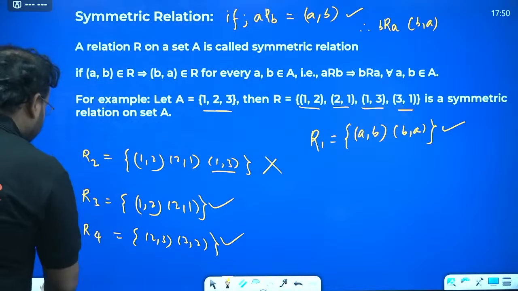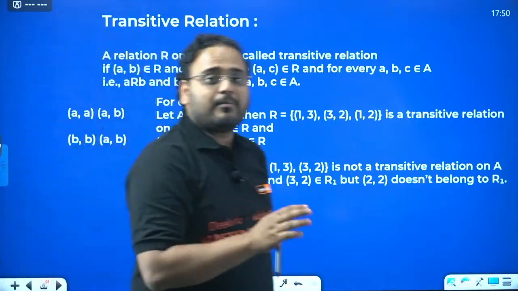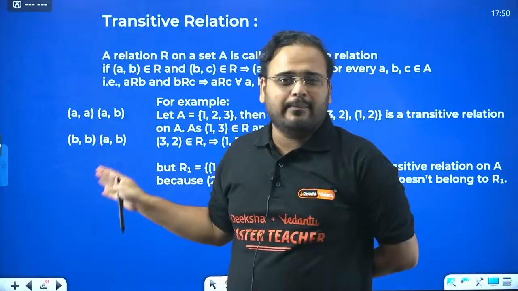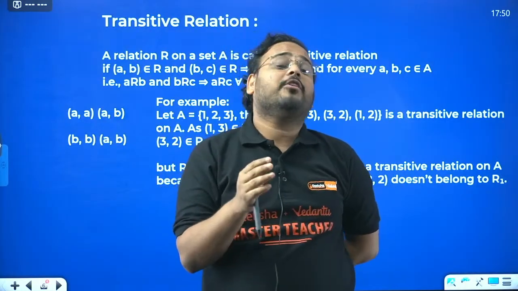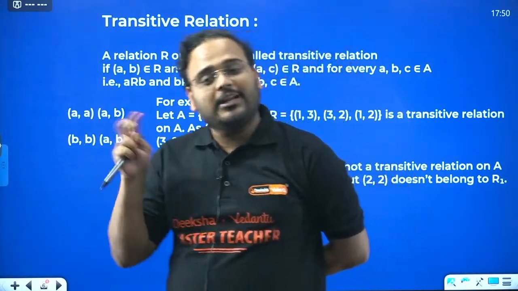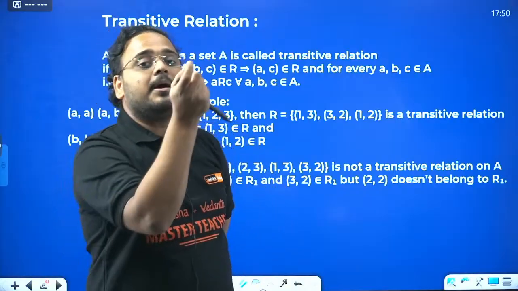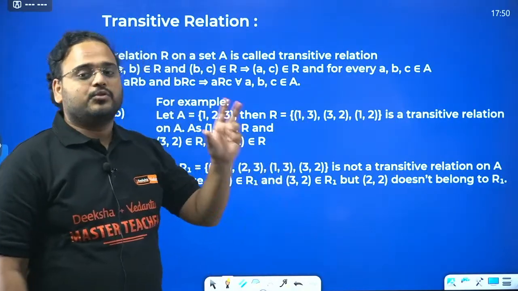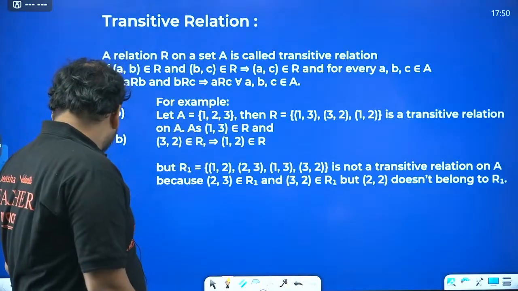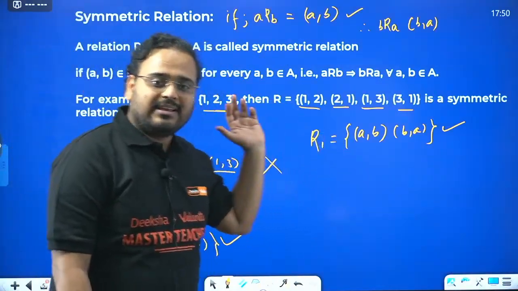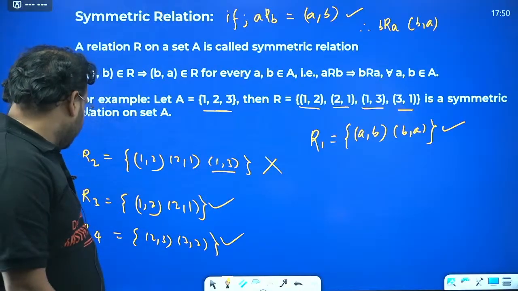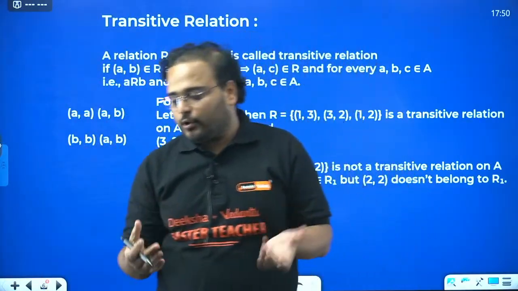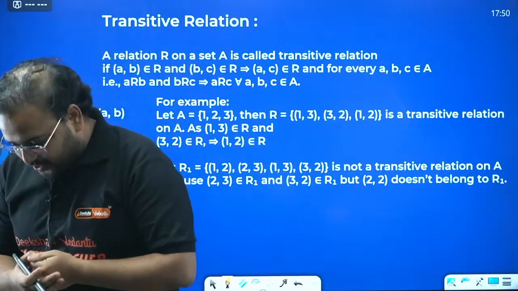Yes, so symmetric relation is clear. Anybody has doubt in symmetric relation so far? Because it is very critical to understand the concept behind it. You might think this is just numbers and you might skip it, you might not find it important, but I'm telling you, when you look at the questions, things will come back. That's why I brought some PYQs with me. If anybody has any doubt in the case of symmetric and reflexive, go ahead and ask me. I'm going to start the transitive part, the trickiest one that you guys miss out on.